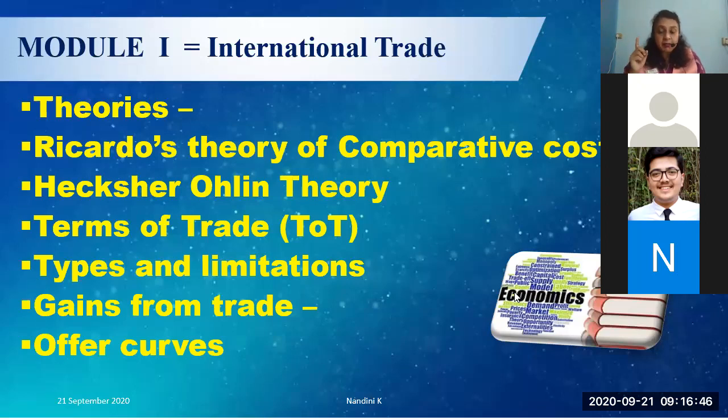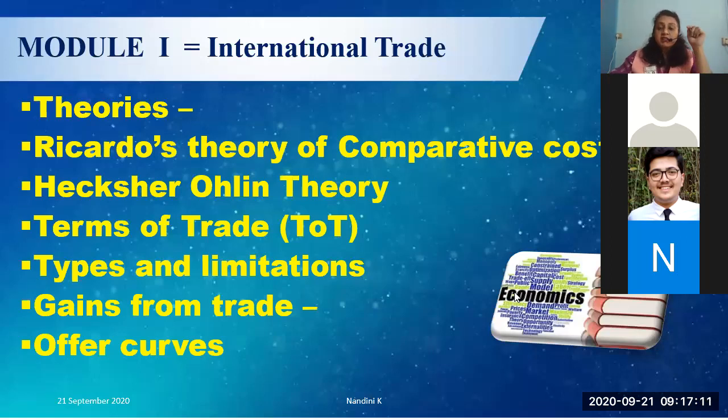Okay, so that is factor abundance and endowment. Remember these things: factor endowment, factor abundance, factor intensity. India is a labor intensive economy, so according to Heckscher-Ohlin theory, India must produce labor intensive goods. Australia is land abundant, so it must go in for production of goods which use more of land as a factor of production, and so on and so forth.